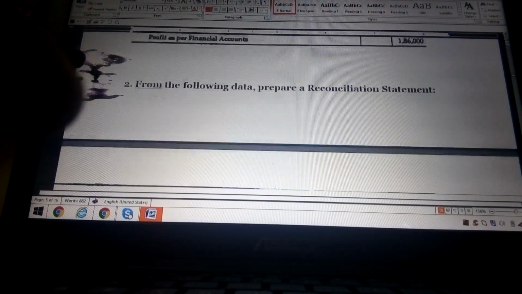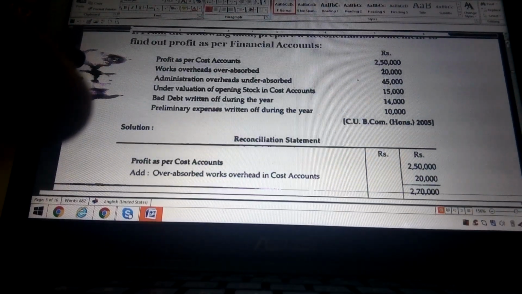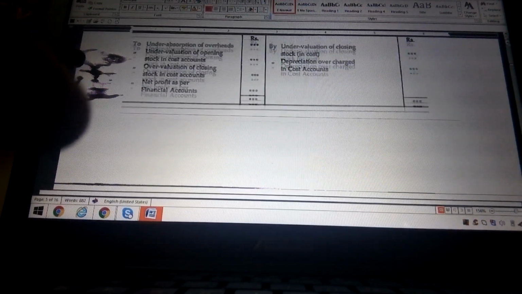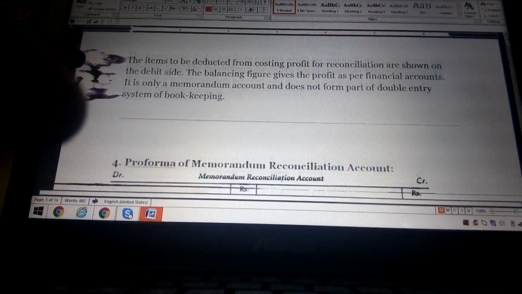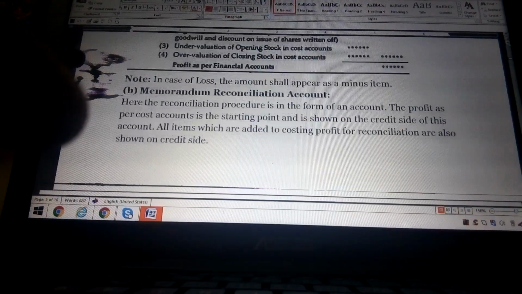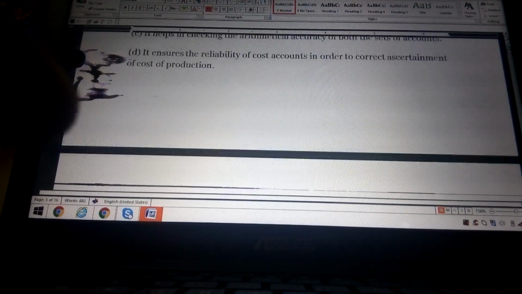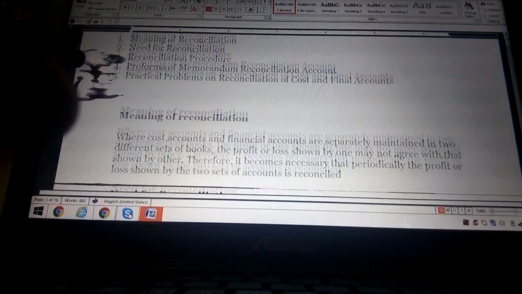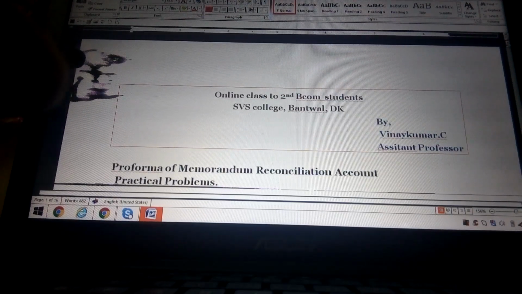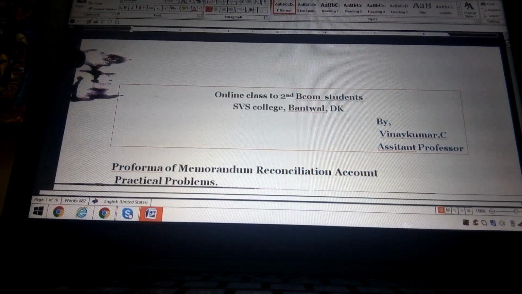So a reconciliation statement is always necessary for all types of companies, because we have separate procedures in cost accounting as well as financial accounting. Both are different accounts, they are parts of accounting. So in each and every accounting, the result will be different. So cost accounting profit may be 15,000, and financial accounting profit may be 16,000. What is the reason for the 1,000 rupees difference? That is the reason we require a reconciliation statement.